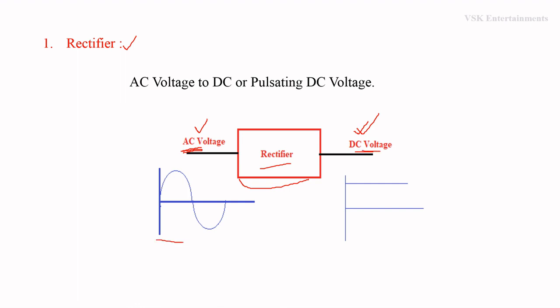This is the waveform for AC voltage. We are going to give this waveform to the rectifier circuit as an input. Then we are going to get this waveform. That is, this waveform is the DC waveform. So this is a circuit. Rectifier is a circuit which converts AC voltage to DC or pulsating DC voltage.